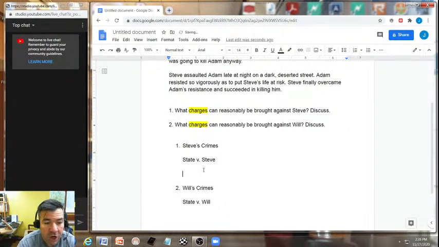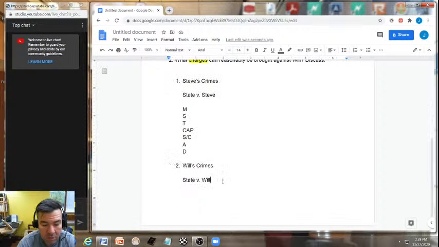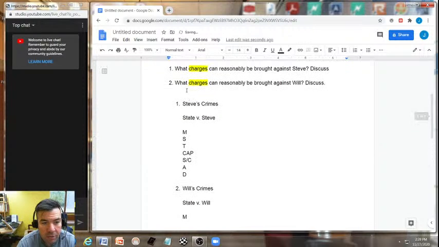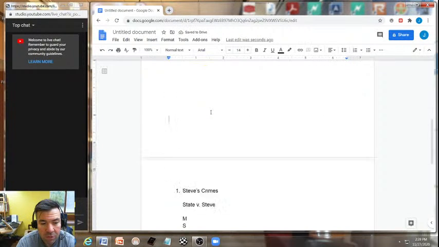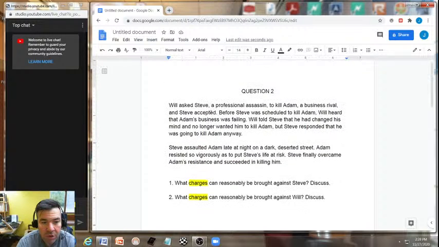Now, since we know our area of law, we're going to put down our shopping list. One capital letter will suffice. Murder, structure, theft, crimes against the person, our acronym for that one, solicitation, conspiracy, attempt, and defenses. Copy and paste that underneath Will, and we should have this so we can begin reading. I'll bring this down to the next page so that we can all see it. Okay, let's see what we have here. Let's come back up and read.